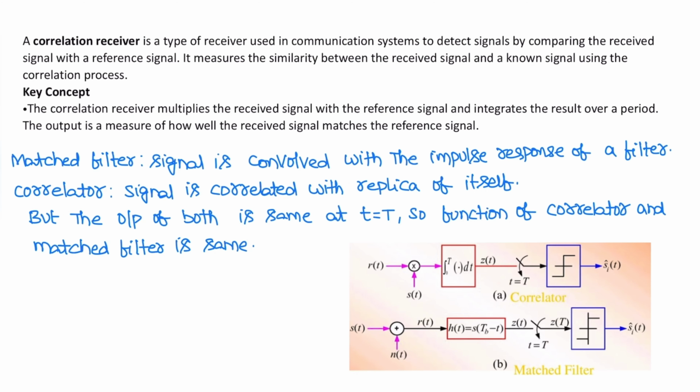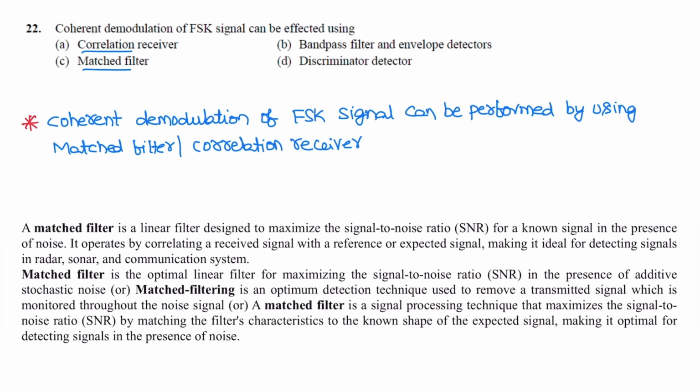Next, a correlation receiver is a type of receiver used in communications to detect the signals by comparing the received signal with the reference signal. So in matched filter, the signal is convolved with the impulse response of a filter, whereas in correlator, the signal is correlated with the replica of itself, but the output of matched filter and correlator, that is both, is same at t is equal to capital T. So the function of correlator and matched filter is same. As per this question, correct option is both A and C.